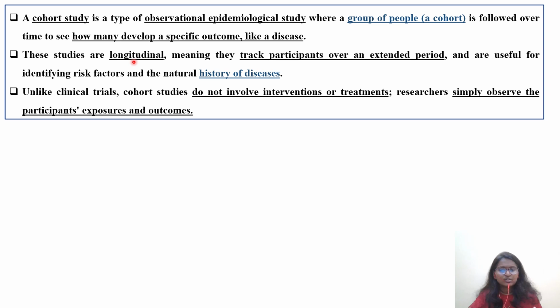These studies are longitudinal, as I said, they go for a long period of time, 10 years, 15 years, 20 years, meaning they track participants over an extended period of time, and are useful for identifying risk factors and the natural history of the disease.